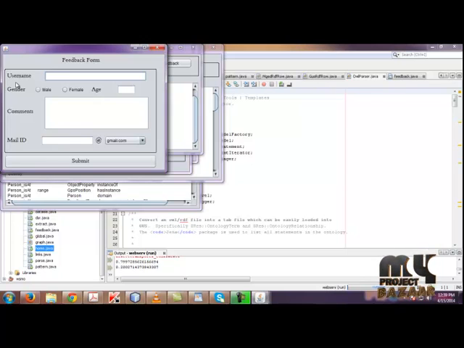Give name as your name, and then female, age 24, comments good, mail ID at gmail.com, and submit. So finally it will submit, and this feedback form will be the reference for the future for those services.